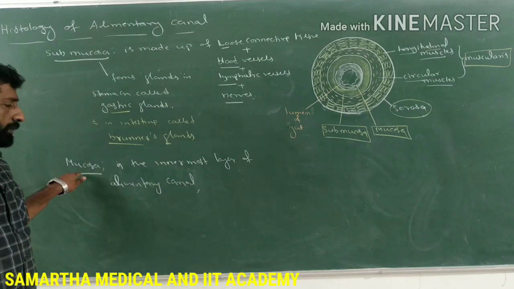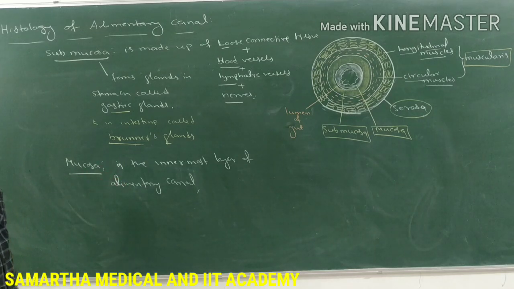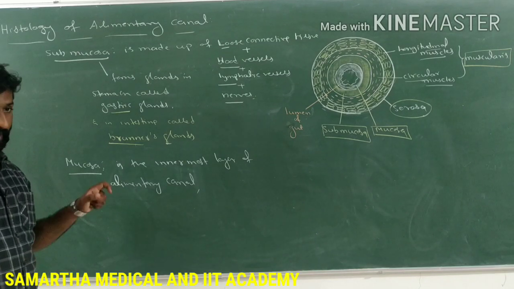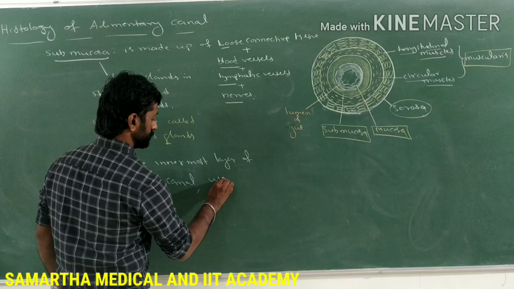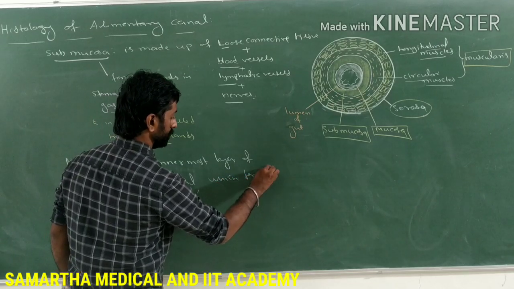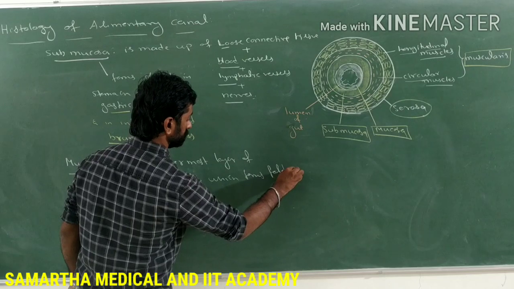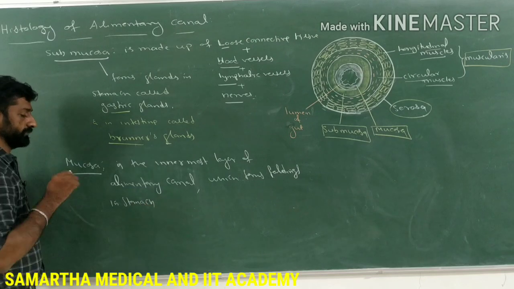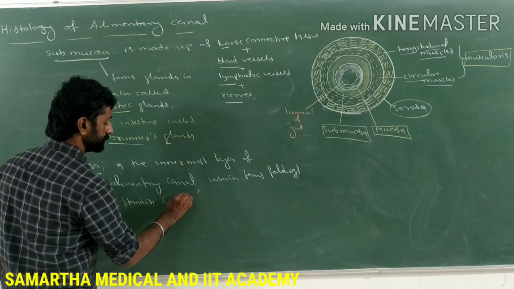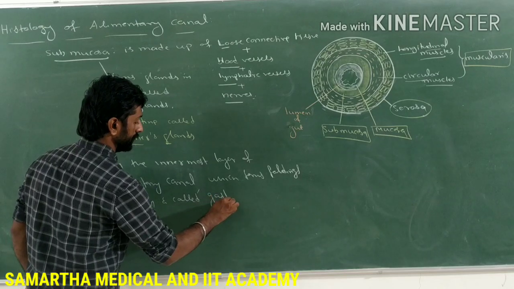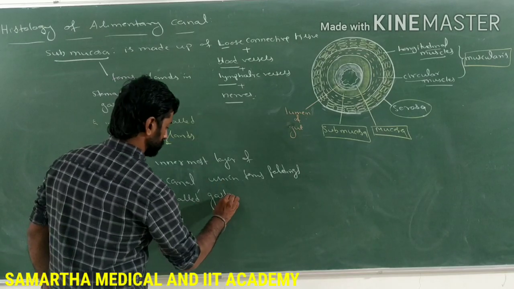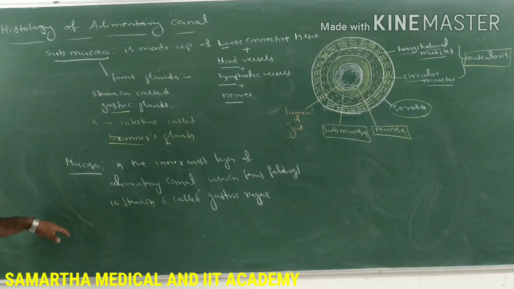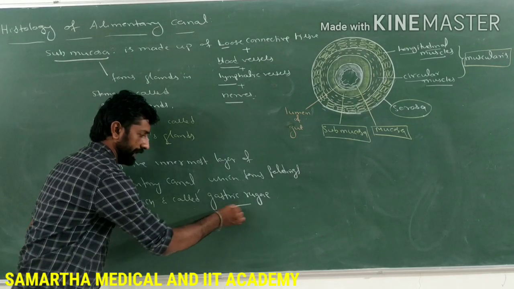This innermost layer gives rise to the formation of foldings in the stomach, and those foldings are called gastric rugae. Gastro refers to stomach only. The foldings are called rugae, so as they are formed in the stomach region, they are called gastric rugae.